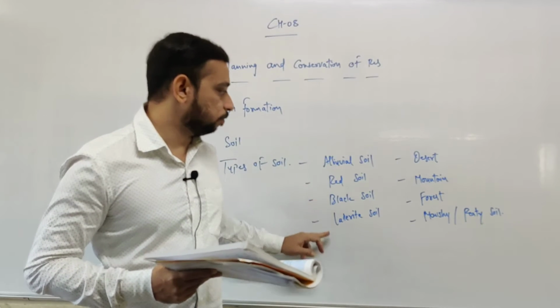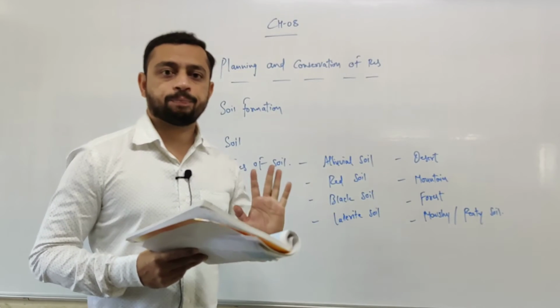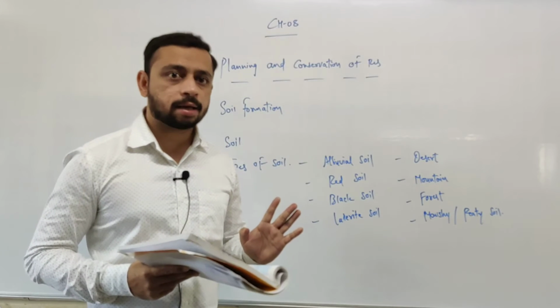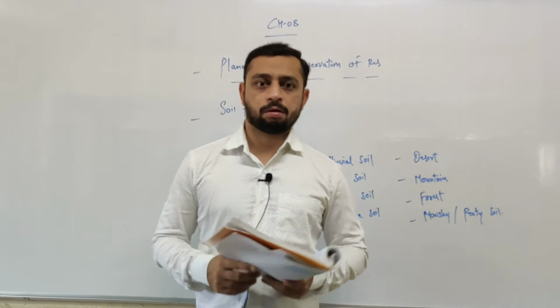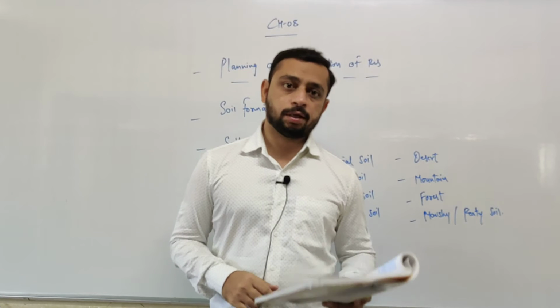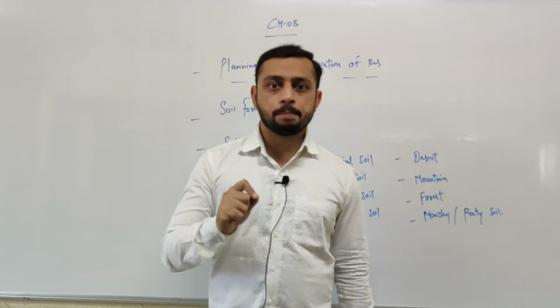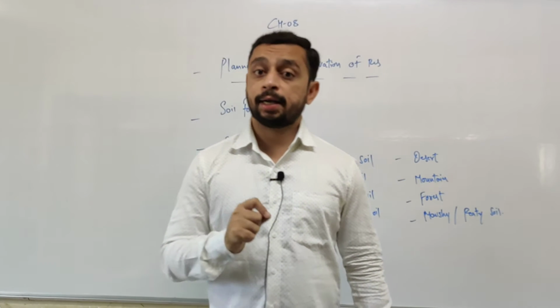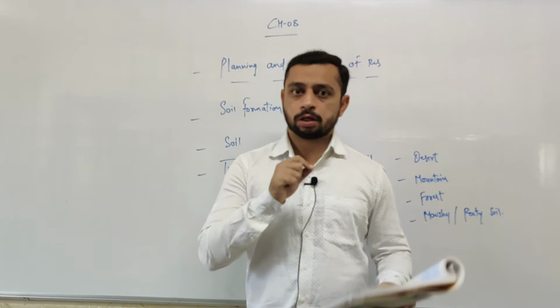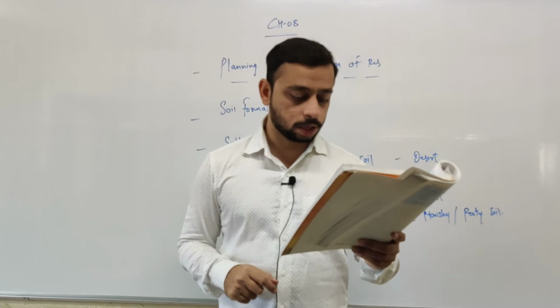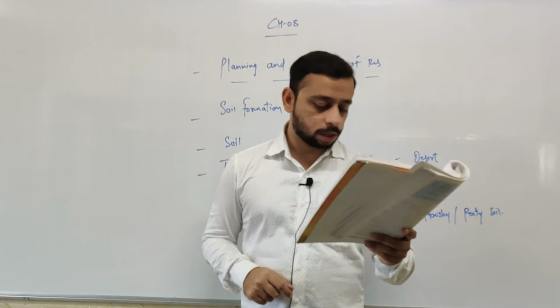1, 2, 3, 4, 5, 6, 7, 8. 8 types of soils are there. How many types? 8. We are going to learn each and everything. Wherever I say important lines, you have to underline everything, right? So let's begin. First, alluvial soil.